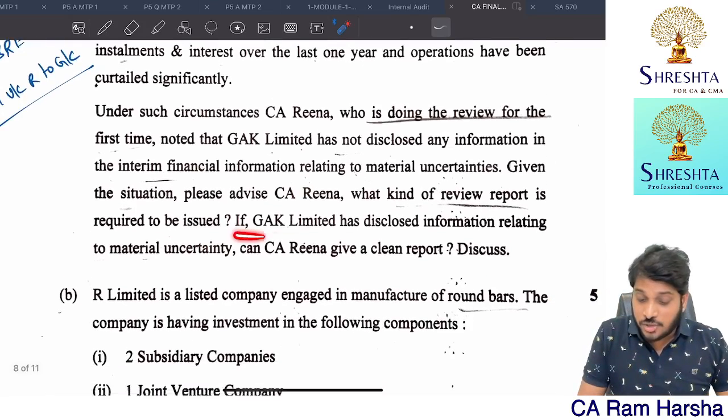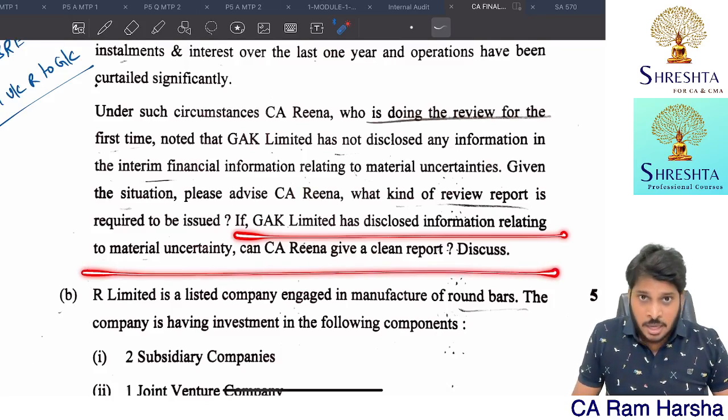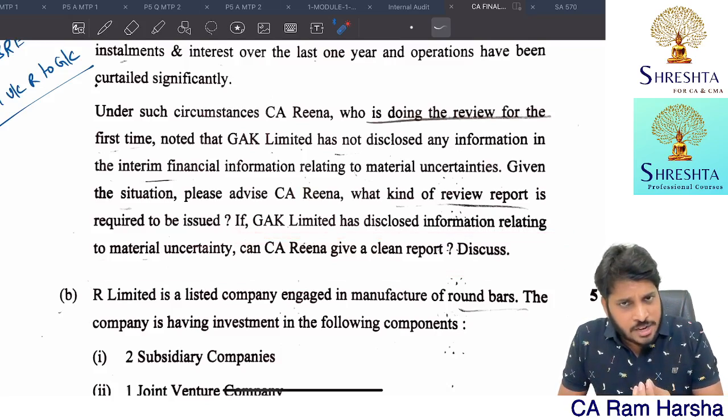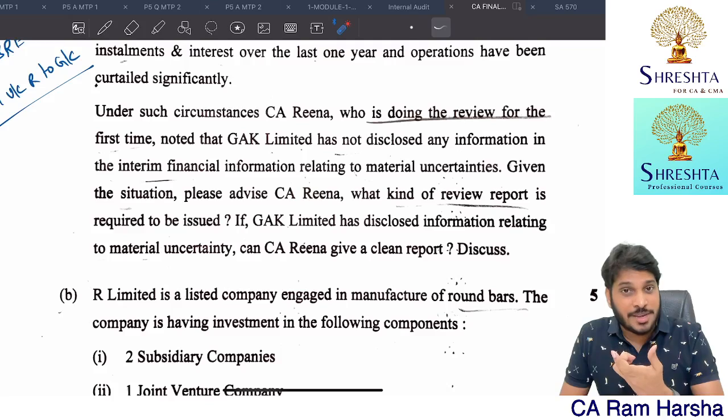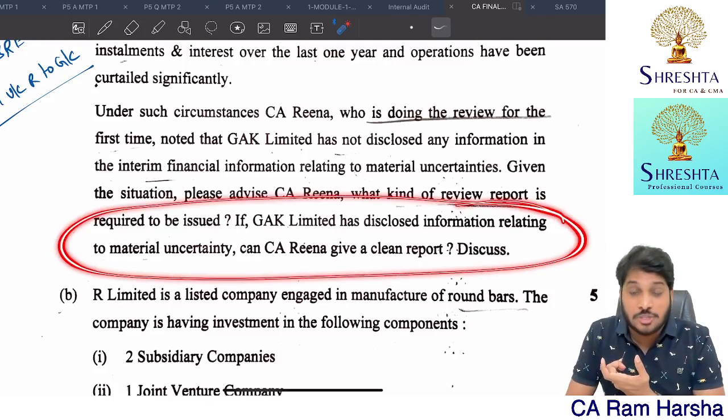Alternatively, suppose they also ask another, what if the entity discloses it? If the entity discloses it, you can still give an unqualified opinion and give a separate paragraph, material uncertainty related to going concern, and draw attention to that particular disclosure in the financial statements.